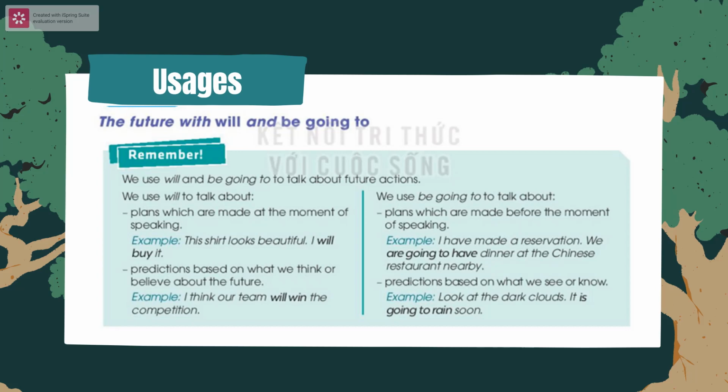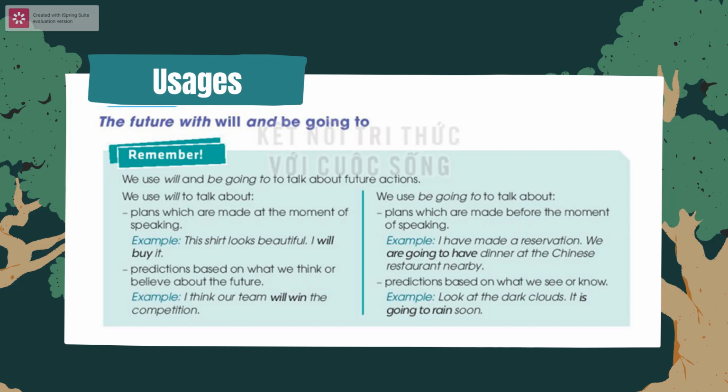Firstly, please look at the left column. This is the use of the simple future tense. First, we use the simple future tense to talk about plans which are made at the moment of speaking. For example, this shirt looks beautiful. I will buy it. Based on the content, we can see that the speaker saw a shirt that suited him or her, so he or she decided to buy it right at the moment of speaking, right?